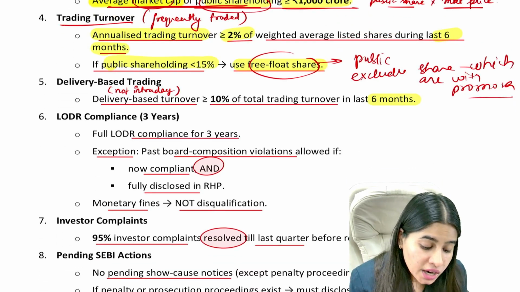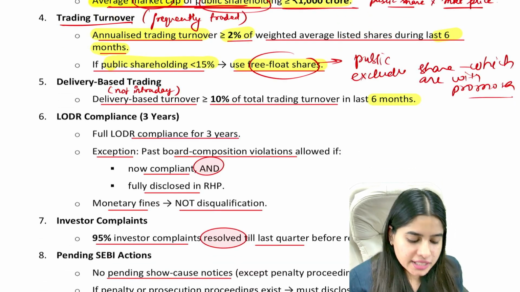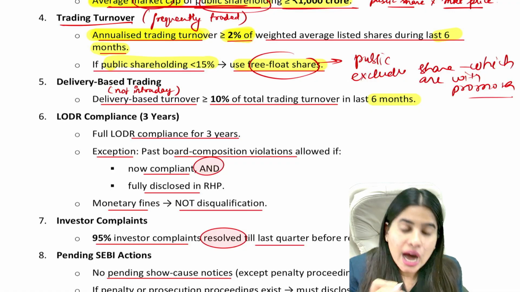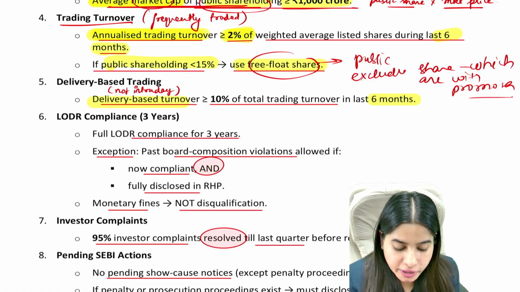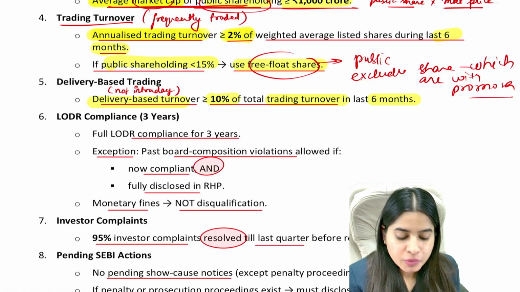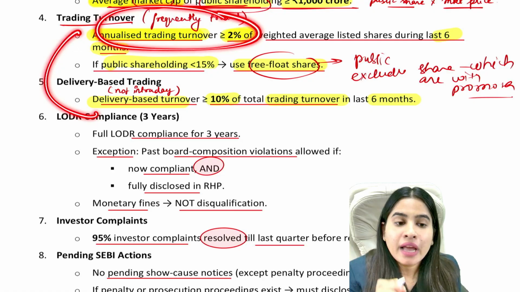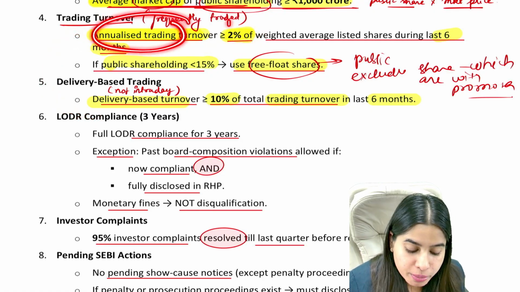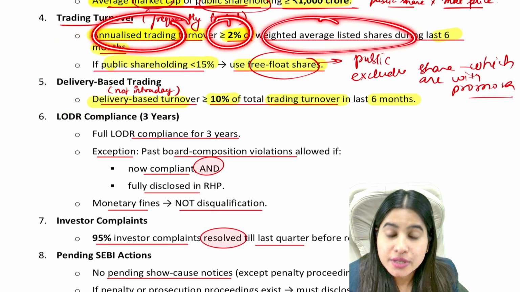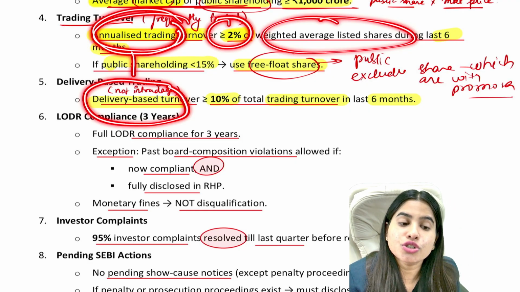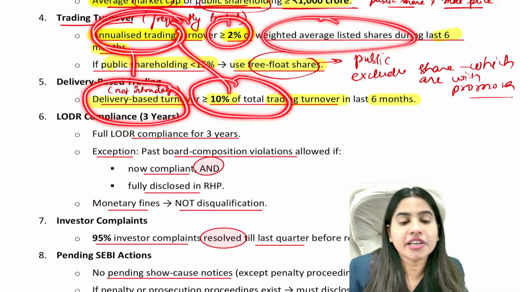Okay, next. Out of this total trading, let's say annualized total trading is whatever, let's say 10 CR. Out of that, delivery based trading should be 10% of total trading turnover. So in the above point we were calculating total trading turnover, and total trading turnover should be at least 2% of weighted average shares. Out of this total trading turnover, delivery based trading turnover should be at least 10% of the total trading turnover.